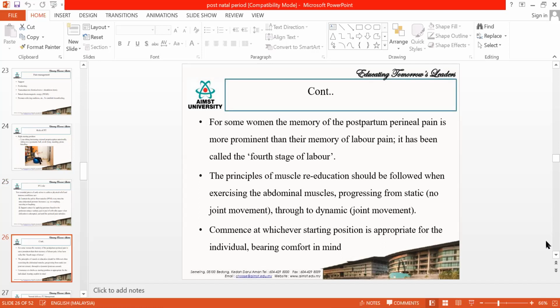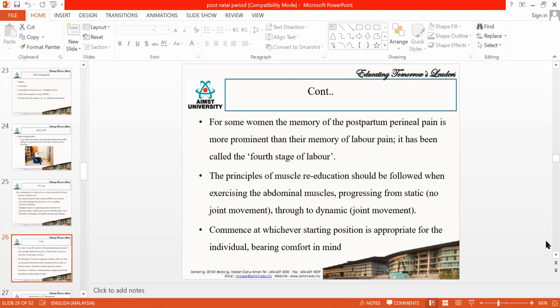give them good counseling, and you need to ask them to touch the abdomen and see that the abdomen is not bulged anymore. So already the labor has undertaken and the baby is out. So you need to keep on stressing all these things. It is the same as your amputation patient, who will think they still have legs and will feel pain, right? That kind of pain will be there in some of the mothers also. So you have to keep on counseling, and make them see the baby, feel the baby, all those things, so that they come out of this fourth stage of labor.